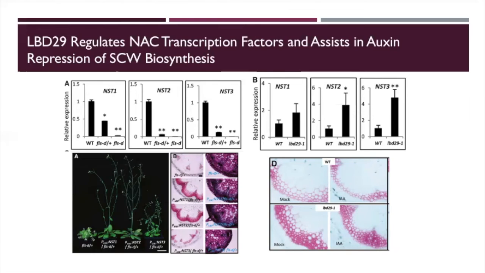And finally, to prove that auxin is related to secondary cell wall repression, wild type and LBD29 loss of function mutants were treated with IAA. Wild type lines treated with auxin showed decreased secondary cell wall presence, whereas LBD29 loss of function mutants treated with auxin showed very little effect, essentially meaning that while auxin has negative effects on cell wall thickening, it is reliant on auxin signaling involving LBD29.